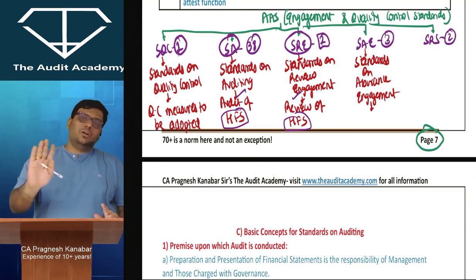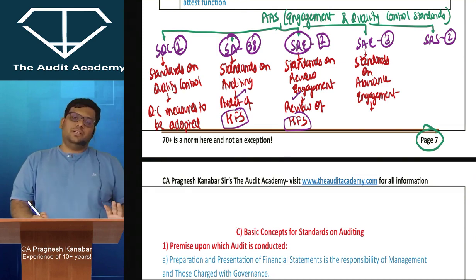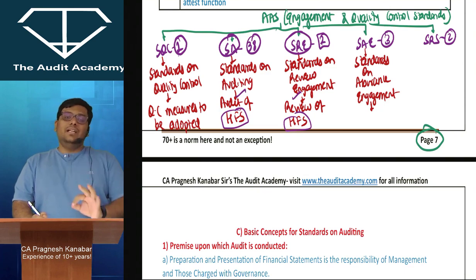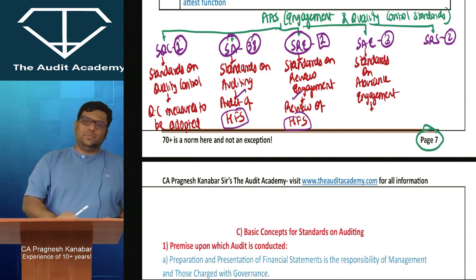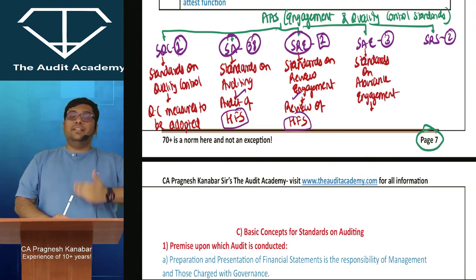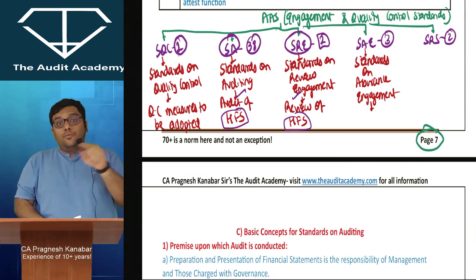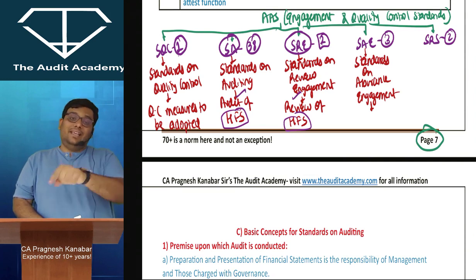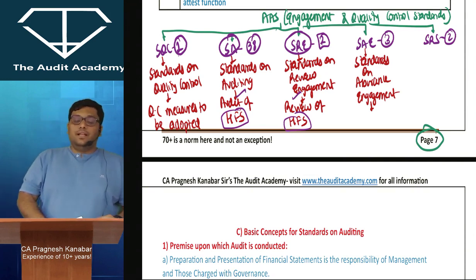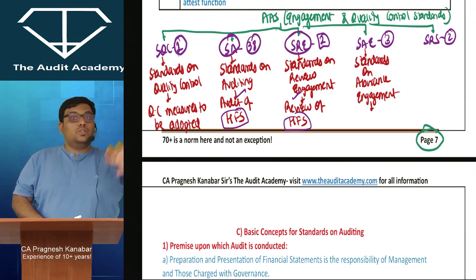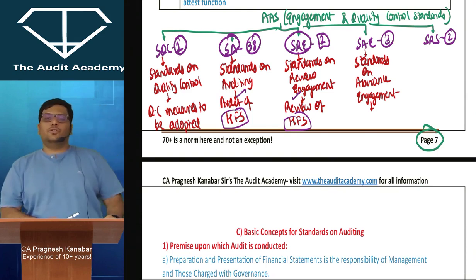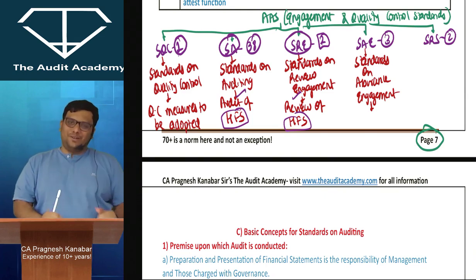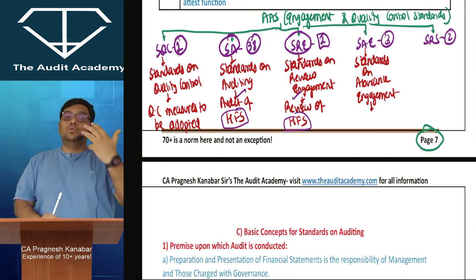But one thing is for sure, that we are not dealing with historical financial statements. That means 3 assignments, all 3 dealing with information other than historical financial statements. I can give you 2 examples. All three I cannot explain in the intro lecture, but at least I can give you two examples. A company issues a prospectus, audit of prospectus, that is SAE 3420. Then a company may issue future financial statements, projected financial information, audit of that, SAE 3400. There is one more, 3402, but that introduction itself takes 50 minutes, and as of now it is not required. This is just an intro lecture. I am just getting in the mood of things, in the scheme of things.